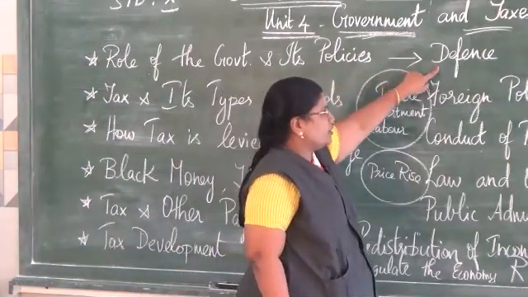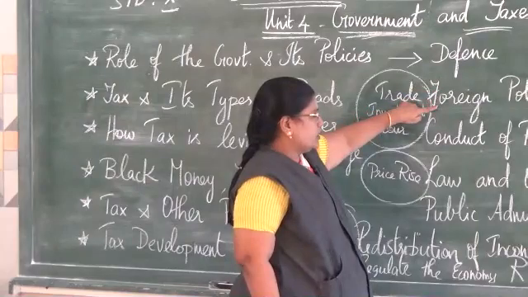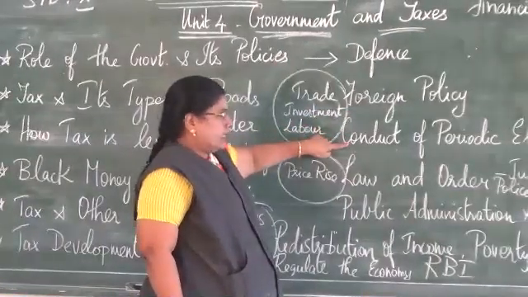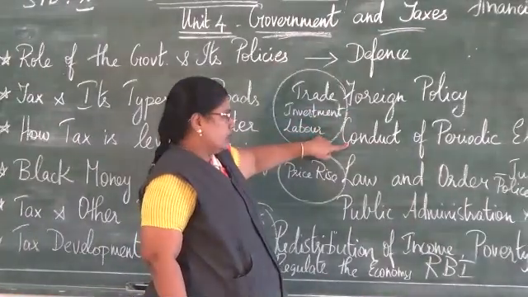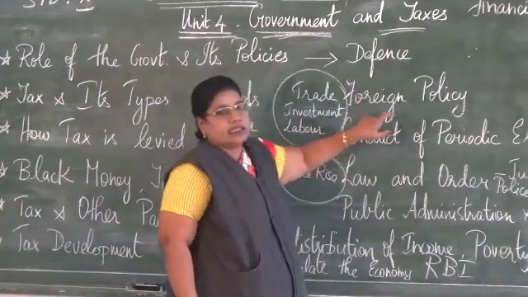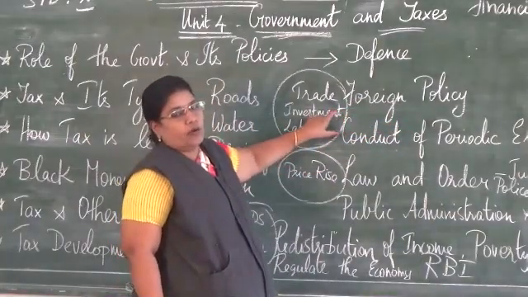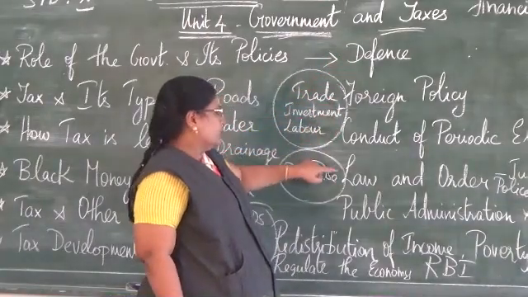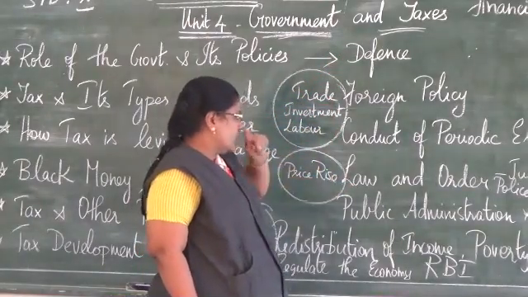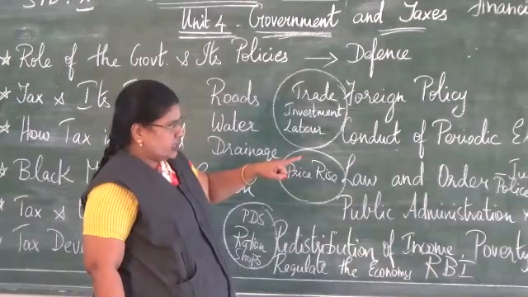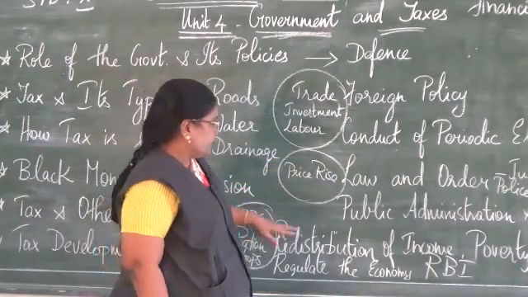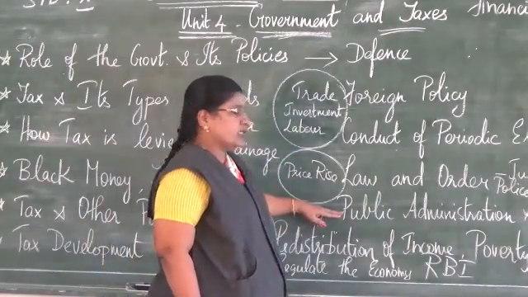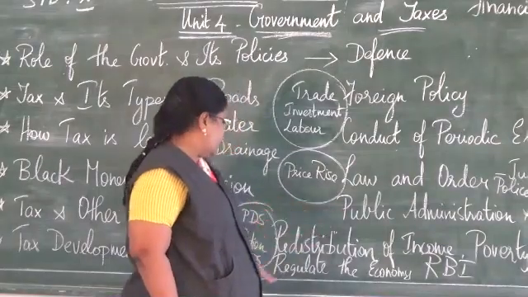So, we have the defense forces, the foreign policy, conducting of periodic elections. To conduct these elections, the government needs money. How is that got? From the tax paid by the people. Then to maintain law and order, we have a very efficient judicial system and a police system. Then the public administration and how the goods are distributed.